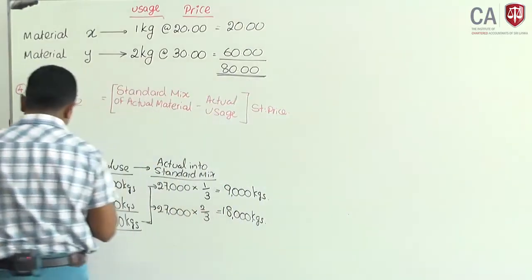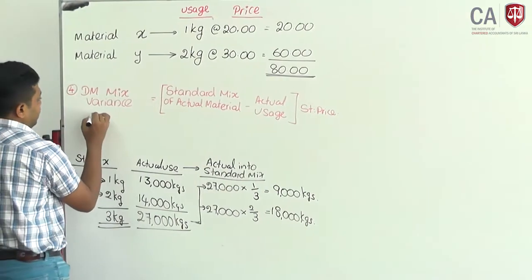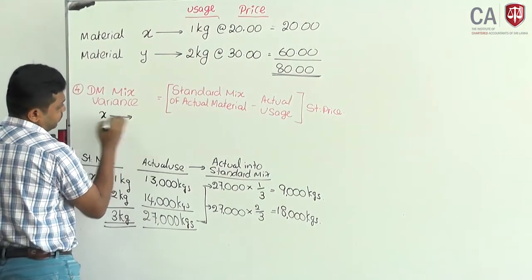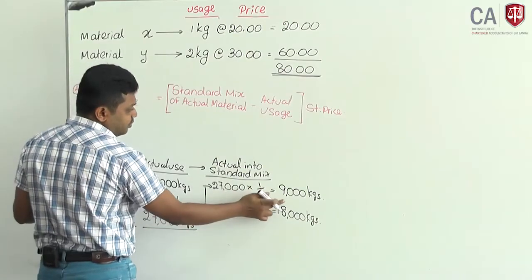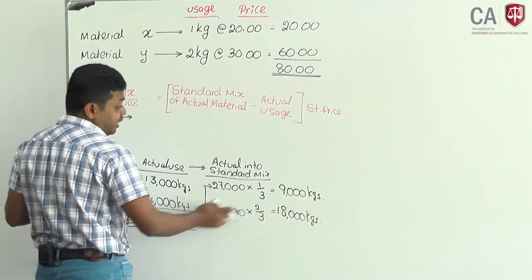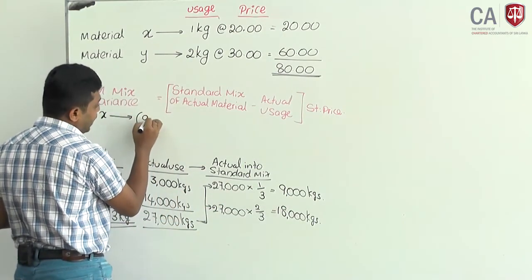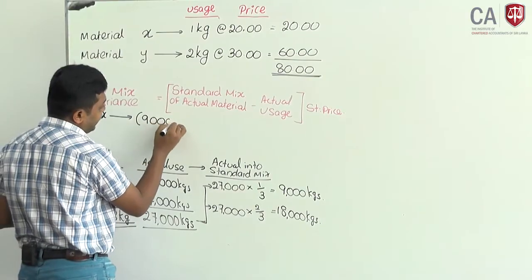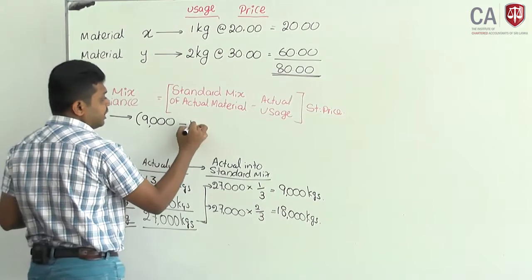Okay. I will take material X. According to the standard, if we use 27,000 kilogram of material, standard usage should be 9,000. We should use 9,000 kilogram of material X, but actual utilization is 13,000.